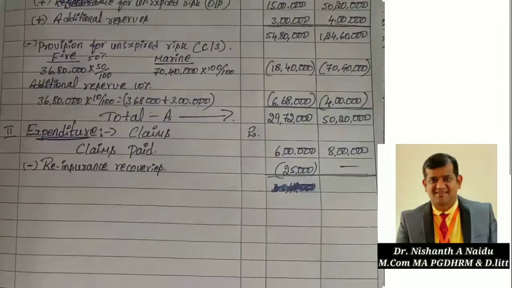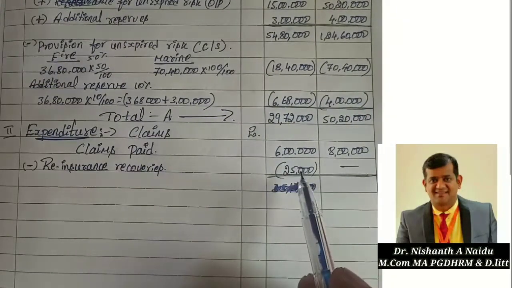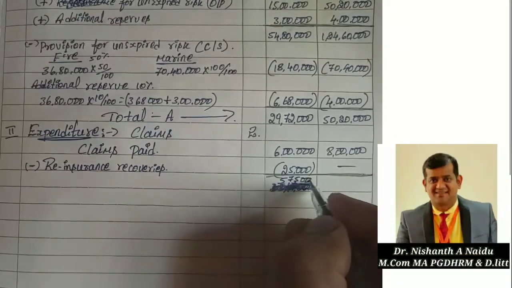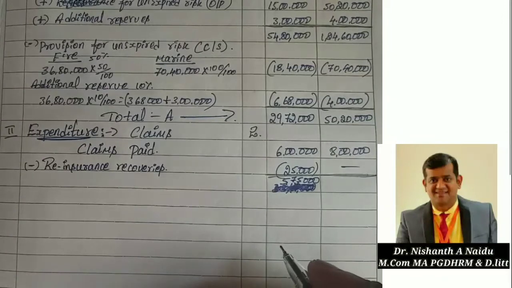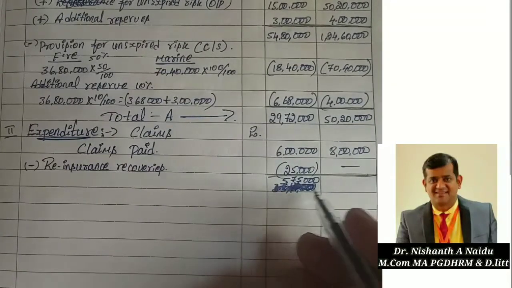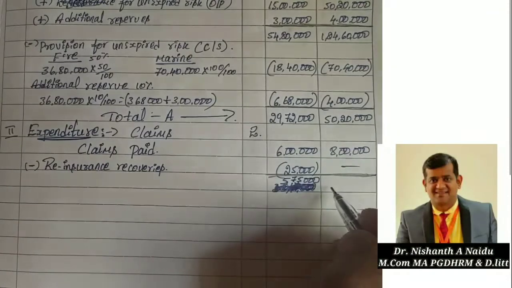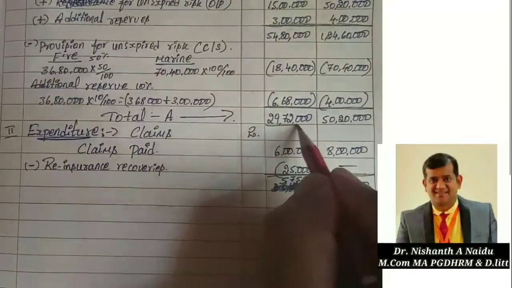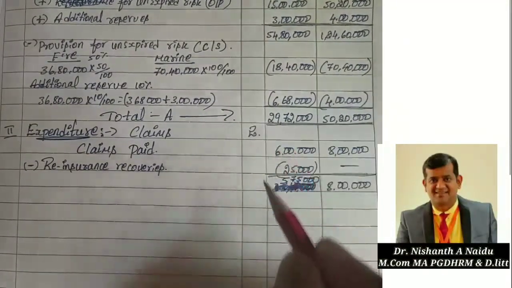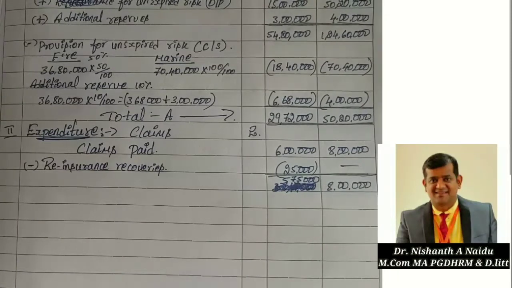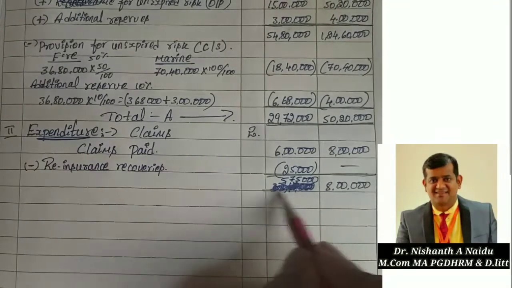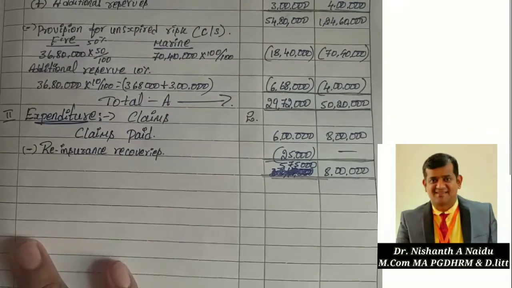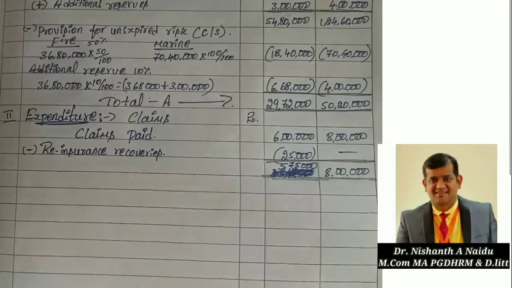So now deduct this. 6 lakh minus 25,000 is 5,75,000. So for marine there is no deduction, 8 lakh. I am writing directly because there is no deduction. So schedule number 1 is over and schedule number 2 is also over: 5,75,000 and 8 lakh. Now I am moving on to the next one, commission paid.